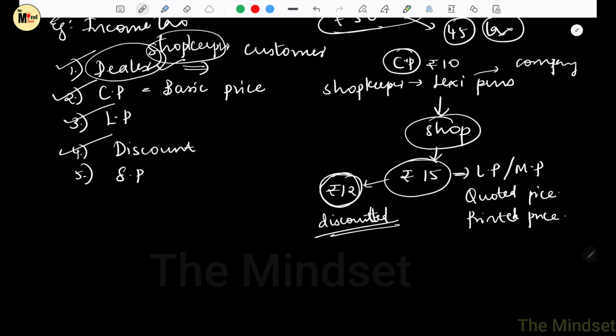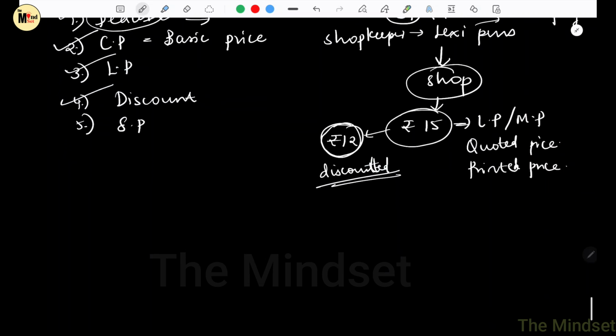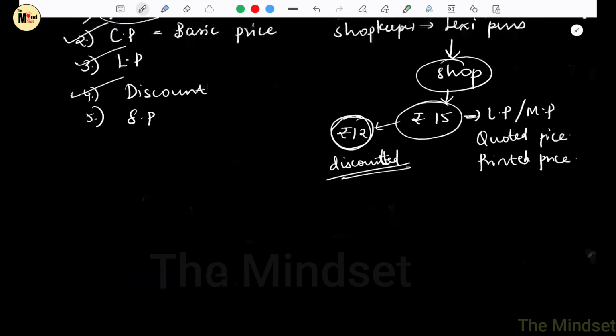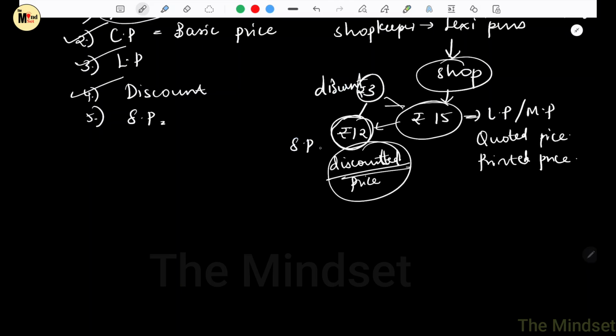So I hope you understand discount as well. So next is selling price. It is the price at which the trader sells his goods with discount. So selling price is same as sale price, and also selling price is same as the discounted price. So here 12 rupees is the discounted price, and 15 minus 12, which is 3, that will be the discount here. So the discount is 3 rupees, and this 12 is the selling price, which is also called discounted price.